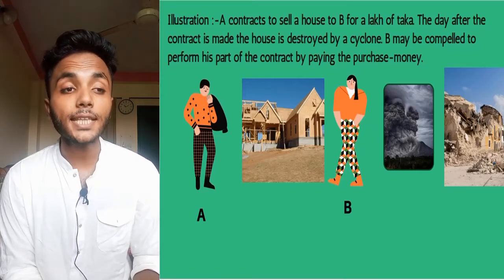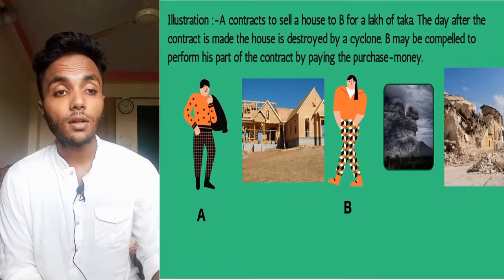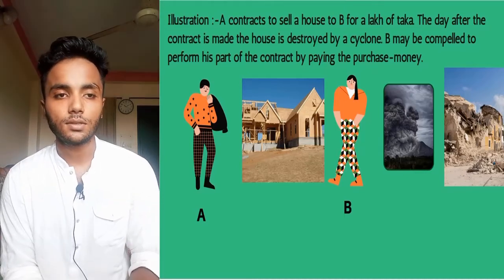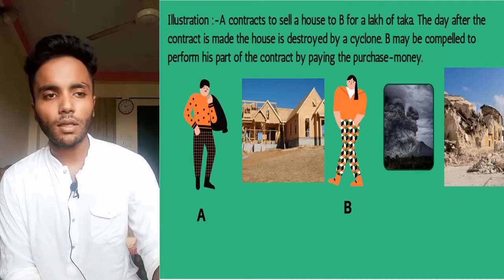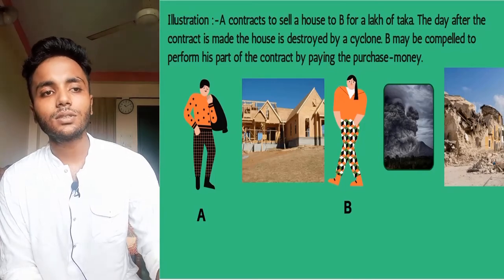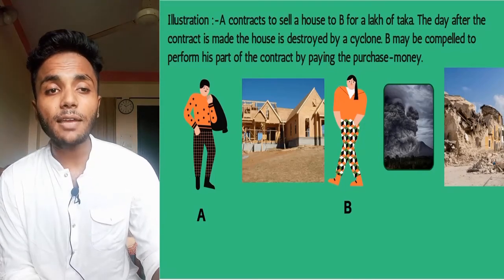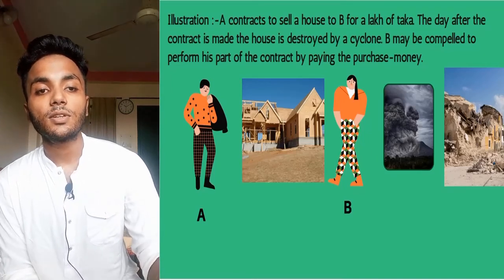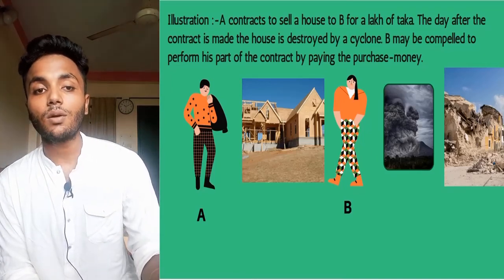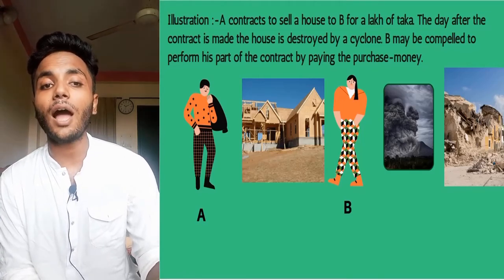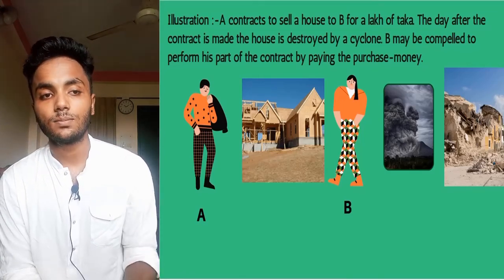On the screen we can see A and B and a house between them. They enter into a contract to sell that house, but in the meantime, a cyclone destroys that house. In the corner we can see the condition of the house after the cyclone.